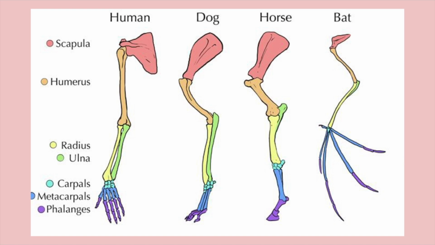However, we know that the arm of a human serves a much different function than the leg of a dog or a horse. And that serves even a vastly different function than the wing of a bat.